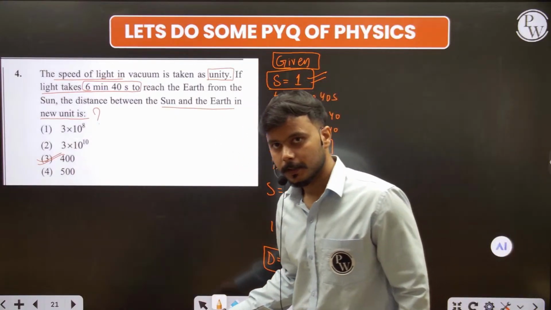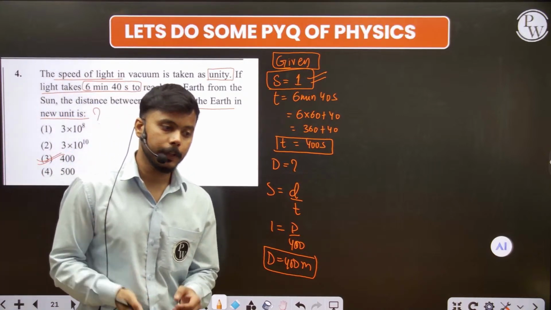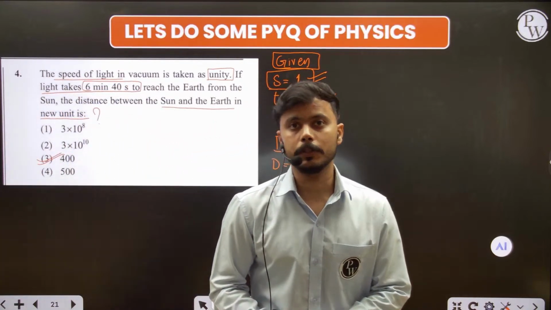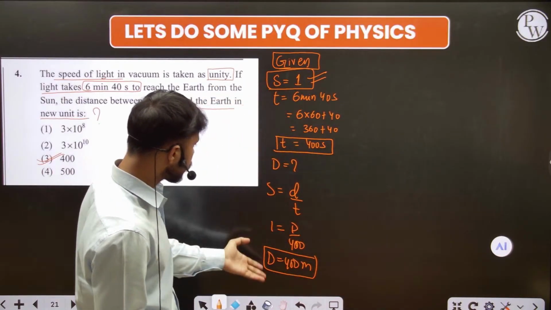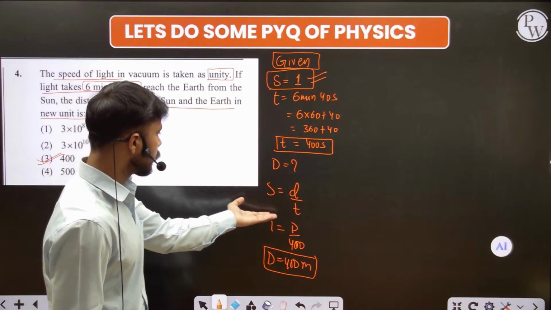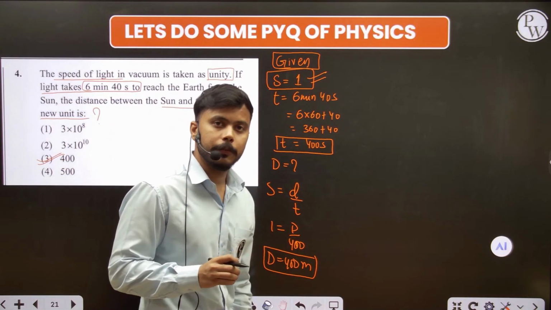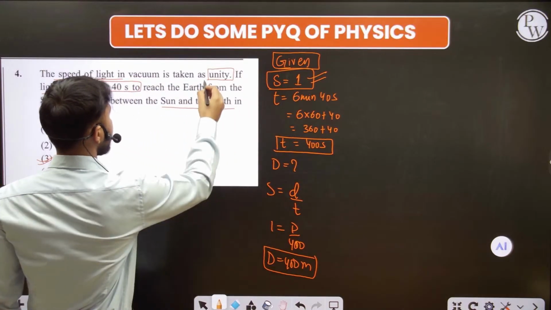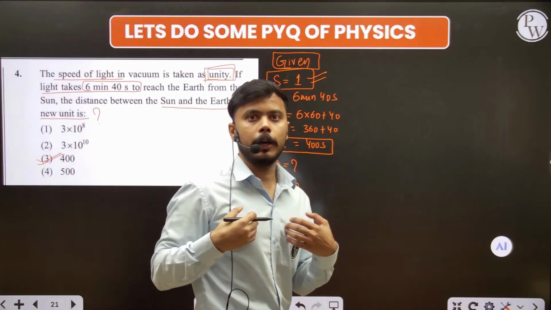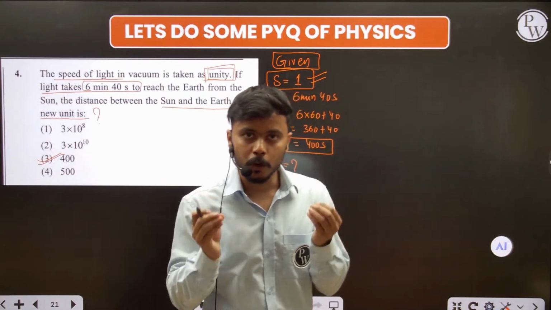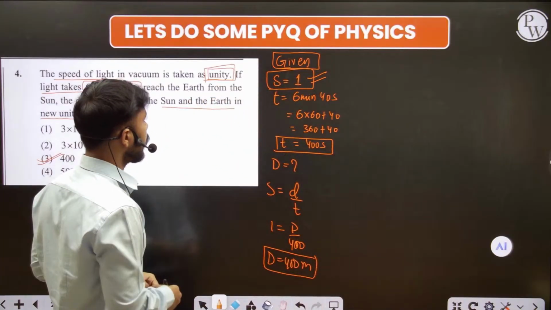And if you still fail in this type of question, then I definitely say you have to be focused on your foundation, because this is the simplest question ever. This is just a simple speed is equal to distance upon time. Now what difficulty does the student face here? The difficulty is the word unity. They were like, what is this unity? I don't know, sir. I don't know, sir.